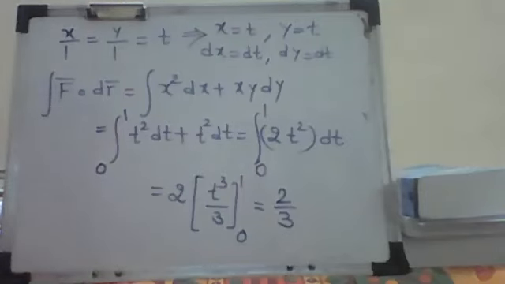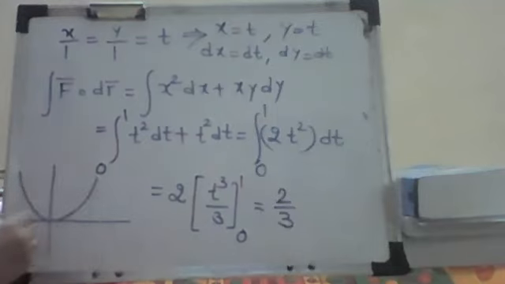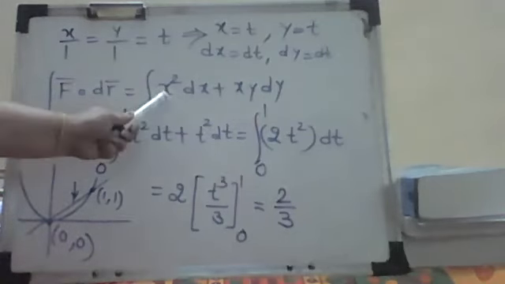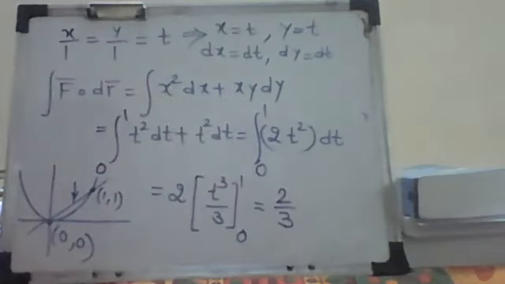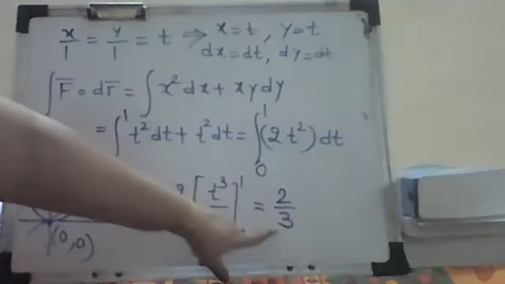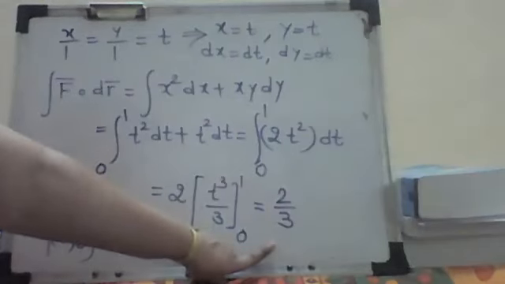That means even if I am taking two different curves, this point is 1, 1, this is 0, 0, and the same field is applied. The field has not changed. F bar is the same, x square i bar plus xy j bar only. But you can see that if I apply it on the straight line y equal to x, we get the line integral as 2 by 3.